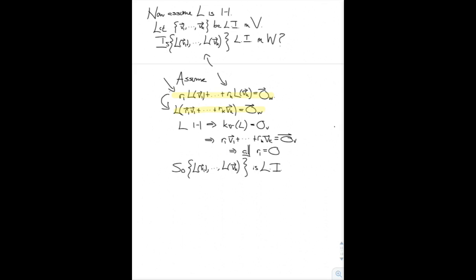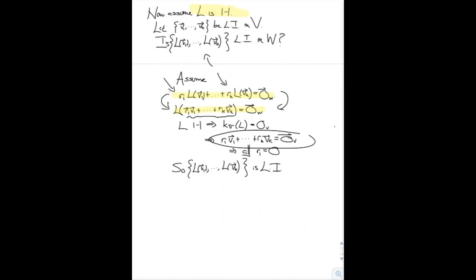So that's the invocation of the linearity of L. Now, remember we assumed L was one-to-one up here, and so the only thing that's sent to 0 is the 0 vector. So under the assumption that L is one-to-one, this stuff in here must be equal to 0. That's what we have here.